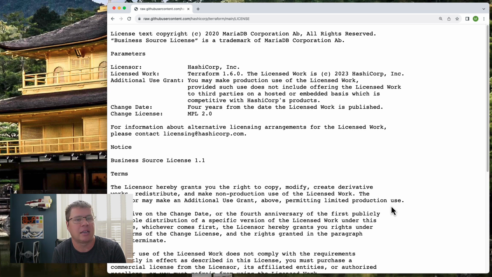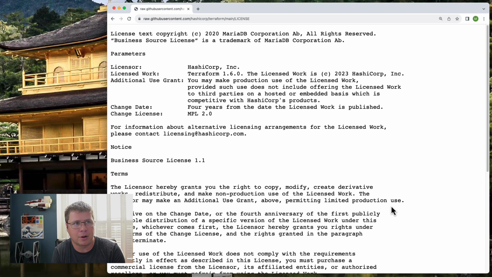Change license. MPL 2.0. So I'm no lawyer and I don't play one on TV, but apparently there's this rolling window where the license transitions from BSL over to MPL 2.0. Again, I'm not a lawyer and I do not play one on TV, so I'm like you guys. I'm a layman here. For information about alternative licensing arrangements for the licensed work, please contact licensing@hashicorp.com.